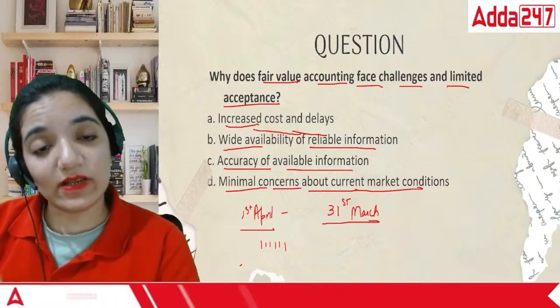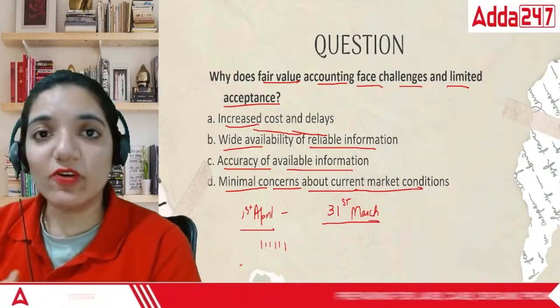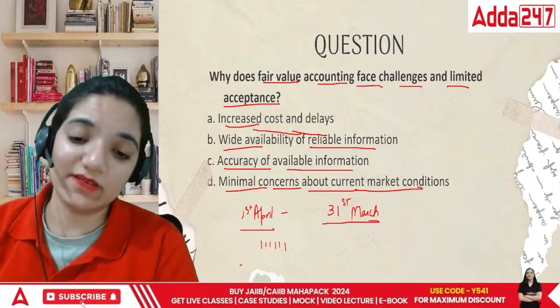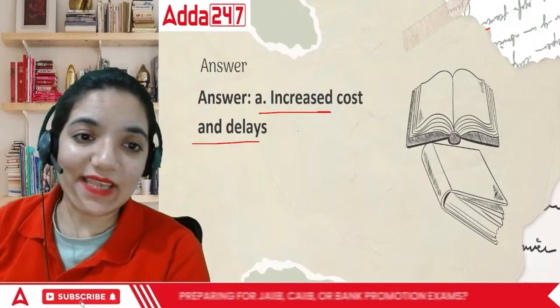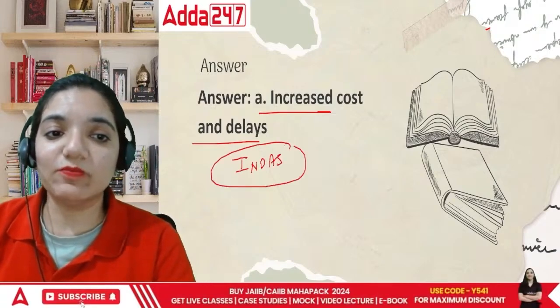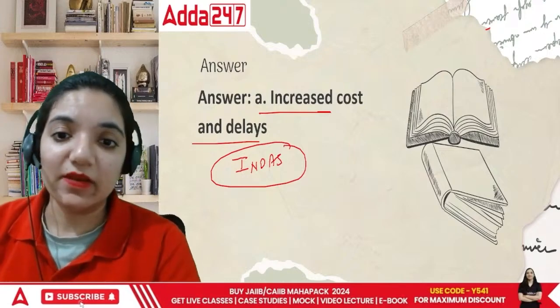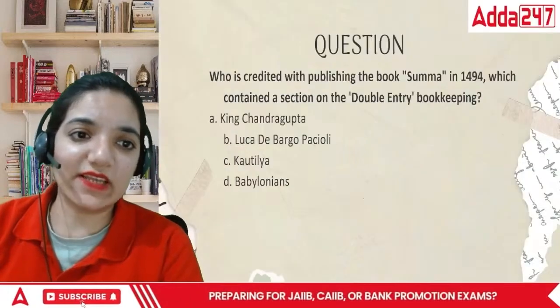That is possible, agreed, but to what extent? We cannot write down the differences for the 365 days in the year, right? Though a part of it is there in Ind AS right now considering the fluctuations, it is not every single day because that would be too costly, right? So let's look at the next question.